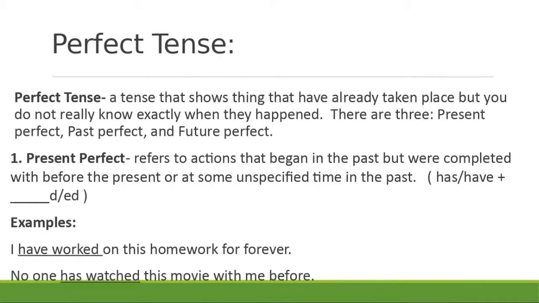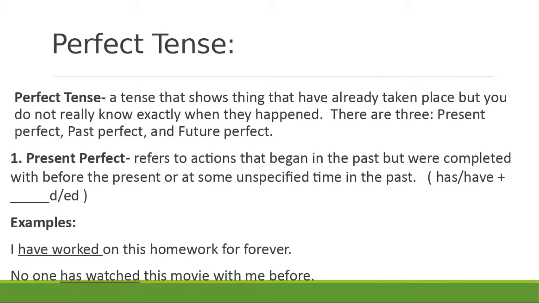All right, you're not going to have to do this with your grammar homework this week, but I want you to be aware that although we do have simple past, simple present, and simple future verbs, we also can have perfect past, perfect present, and perfect future verbs. And this has to do with when the action is going to take place, because sometimes we can't pinpoint exactly. It's going to be kind of an area of time that the action can occur. I know it's weird and vague, but you use this in your speech. Just very few of us sit down and think, let me use perfect past tense before I make my sentence.